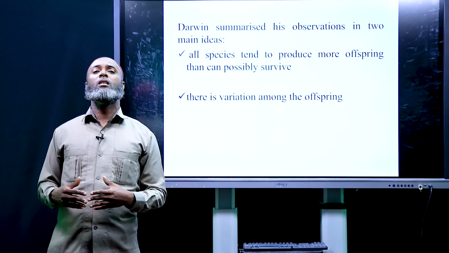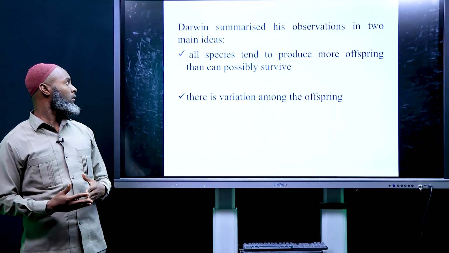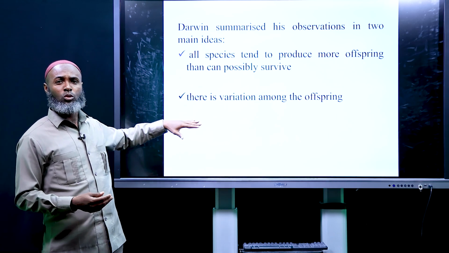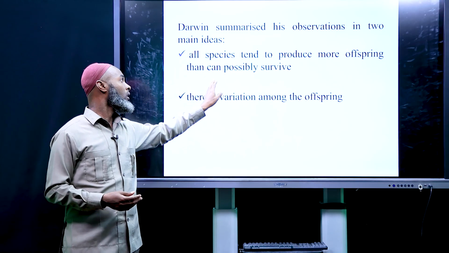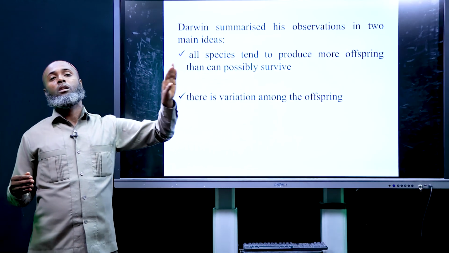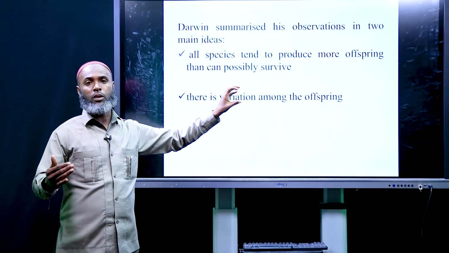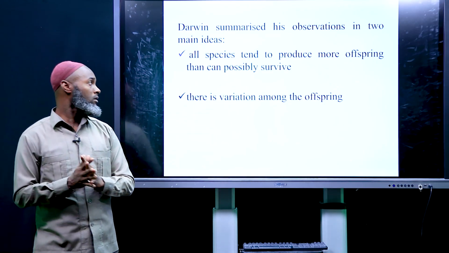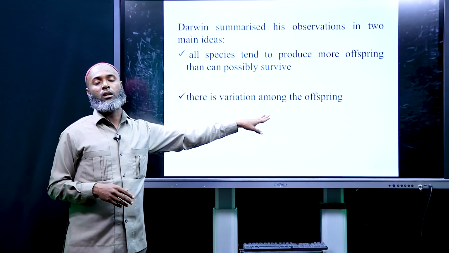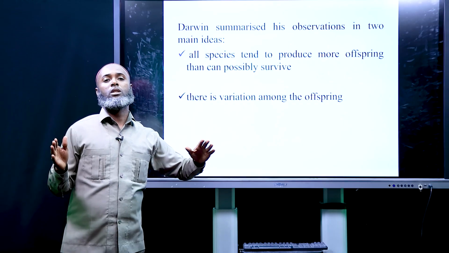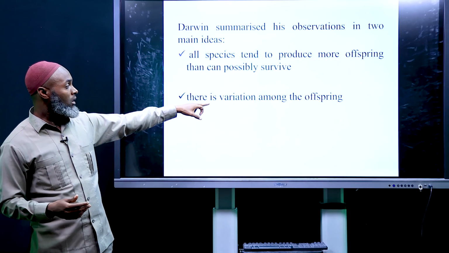Let's summarize and see the observations of Darwin. There are 2 main observations. The first is all species tend to produce more offspring than can possibly survive. Darwin said that organisms that produce more offspring can survive more. And there is a variation among the offspring. He has also said that there is always a variation, difference among the offspring.